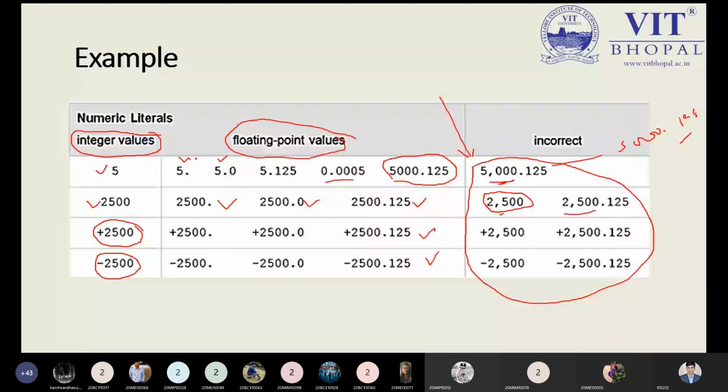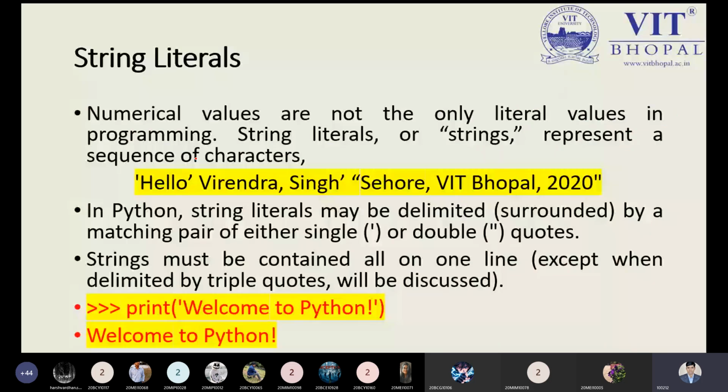Okay, so I'm just going to my next step: string literal. So what do you mean by the string literal? Numerical literals, or numerical values, are the only literal values that we can use in programming. But string literals means we have the string. So what do you mean by the string? Let me clear it to all once again.